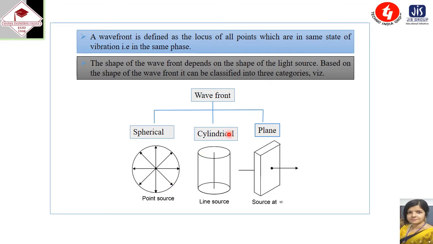Next, cylindrical wavefront. For cylindrical wavefront, when the source of light is linear in shape, such as a slit, the cylindrical wavefront is produced. Here, all the points equidistant from the linear source lie on the surface of a cylinder. This is the cylindrical wavefront and this is for the line source.